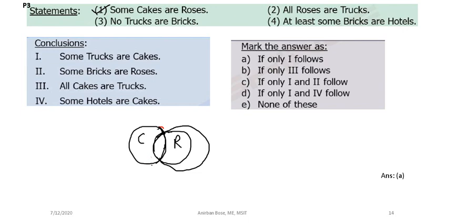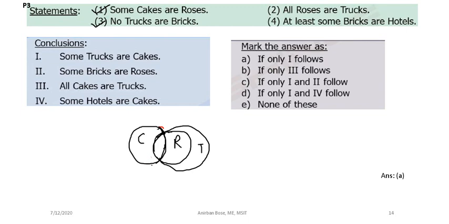Okay, so this will be your truck. Now you see all the roses are within truck, but we have not disturbed in this region. Everything that we have extended outside, so this is the bare minimum condition. In this way we can draw that all roses are trucks. Clear? Now coming to the third statement, that no trucks are bricks.